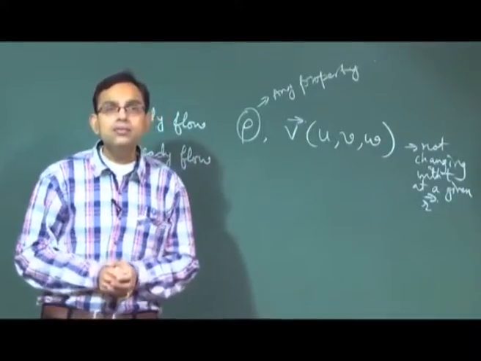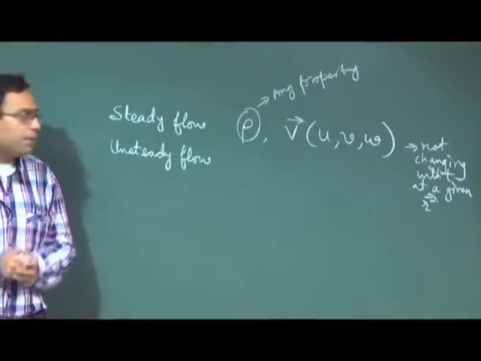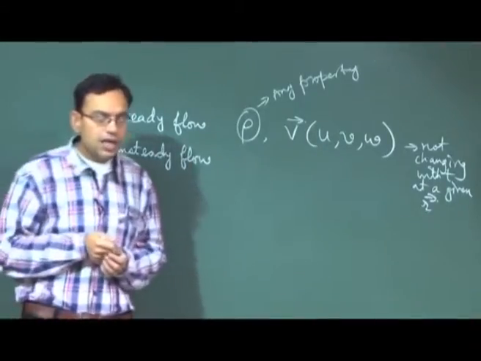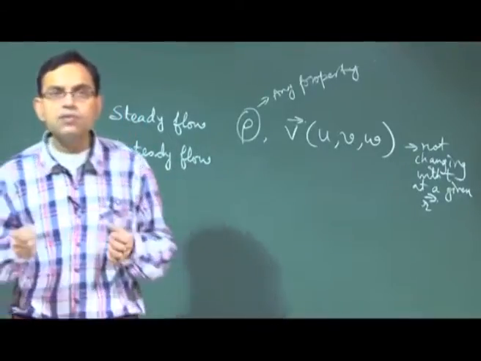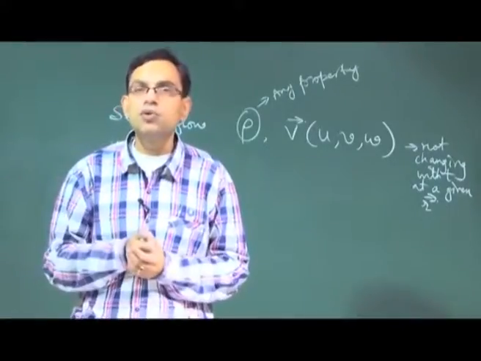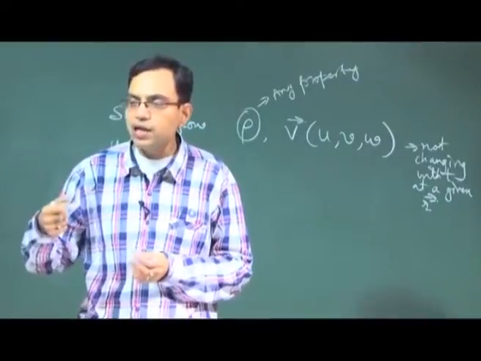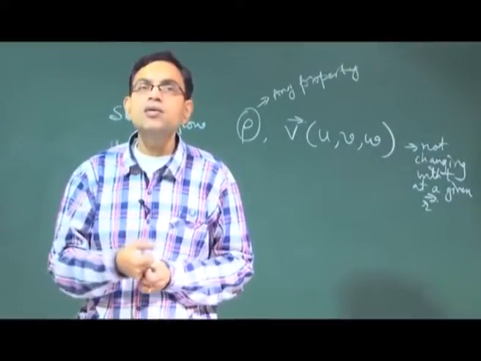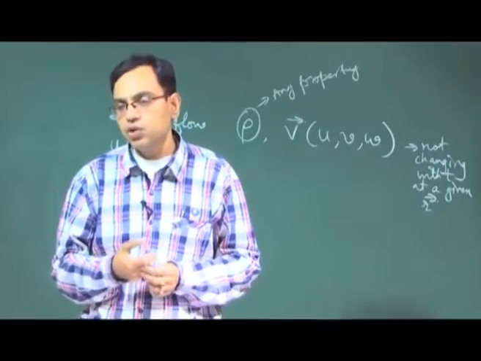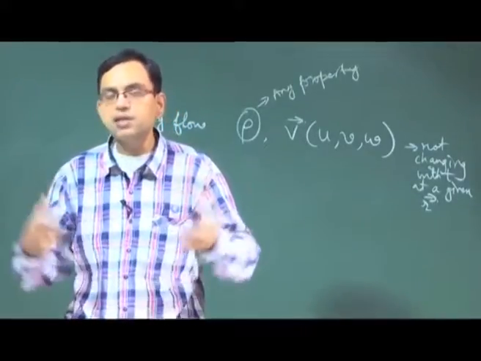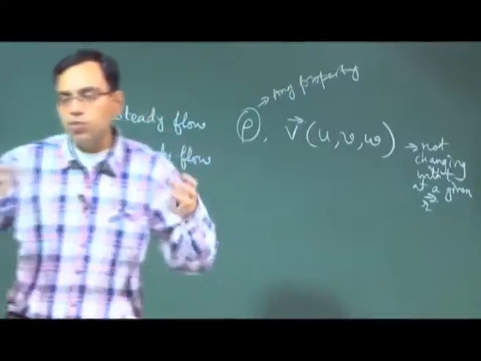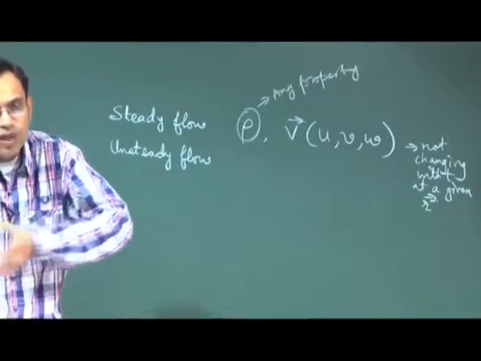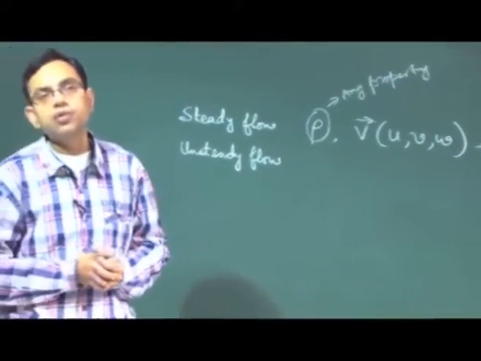On the contrary, what is happening? If there is an observer, a person sitting on the boat, and the boat is moving at a fixed relative velocity with respect to water, then with respect to that person sitting in the boat, the same water velocity will not change with time, because the boat itself is moving at a fixed velocity relative to the water.